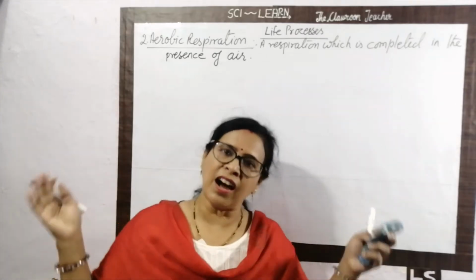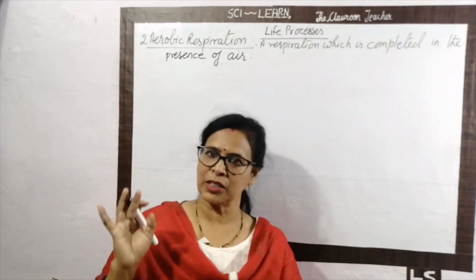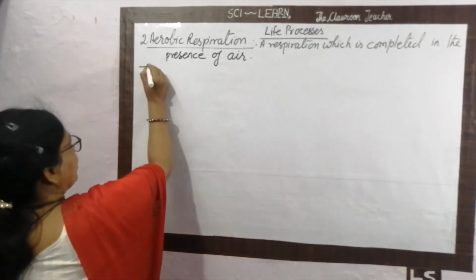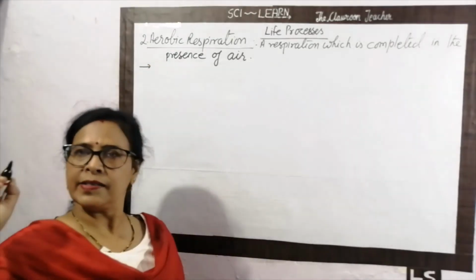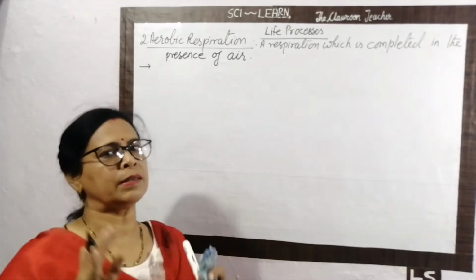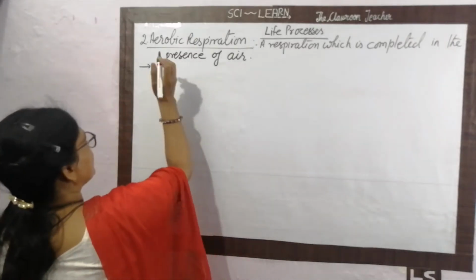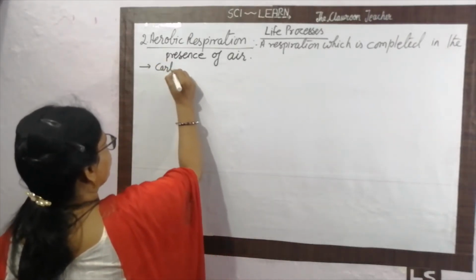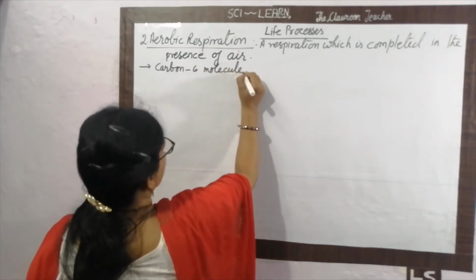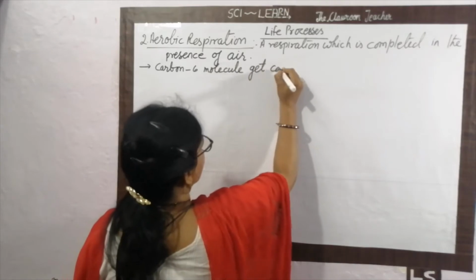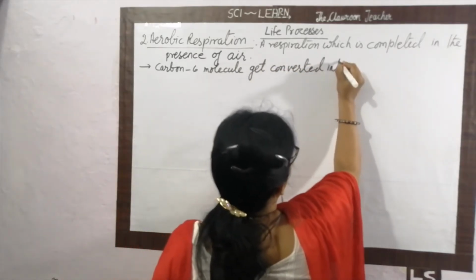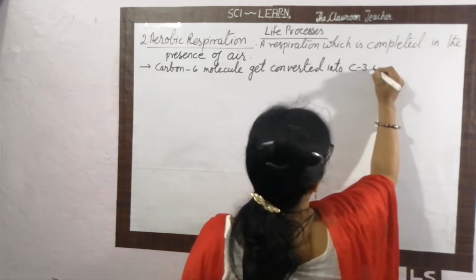Definitely, it produces a large amount of energy, so it is a complex process also. What happened previously? In anaerobic respiration, the carbon 6 molecule gets converted into carbon 3 molecules. That process is similar here also. What happened in the first step? The carbon 6 molecule gets converted into a carbon 3 molecule.